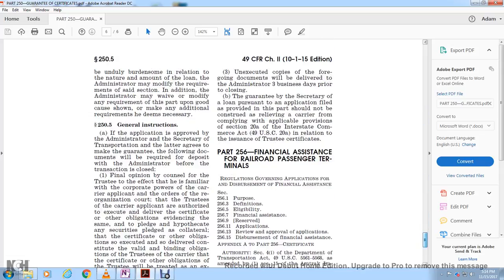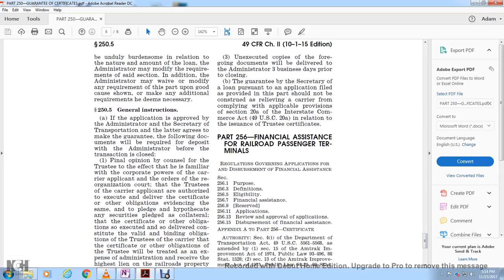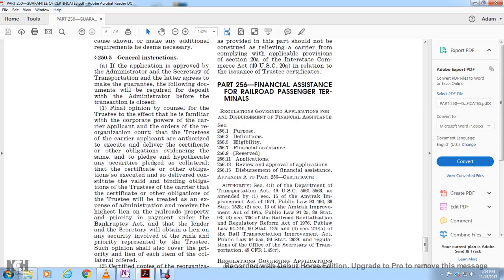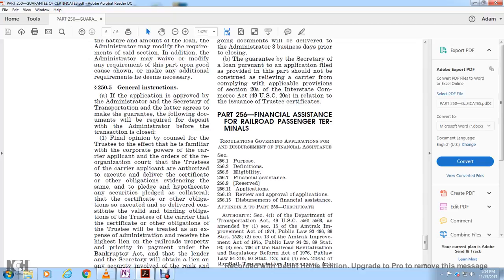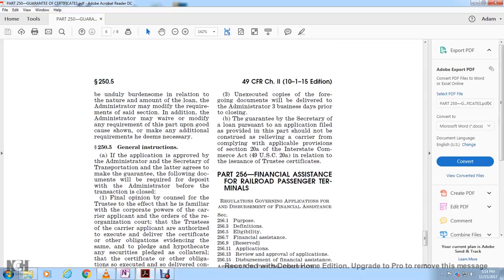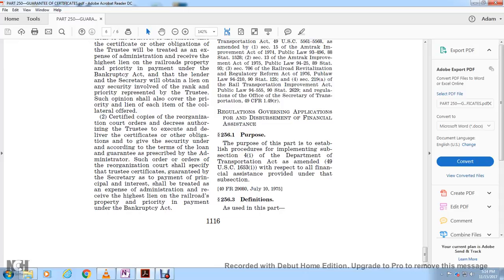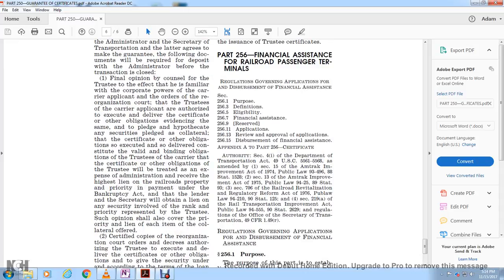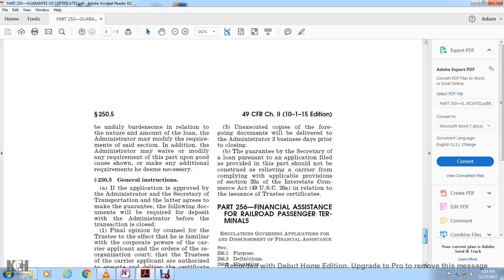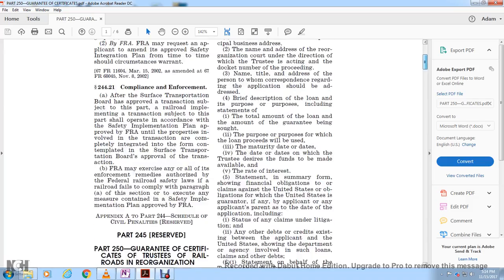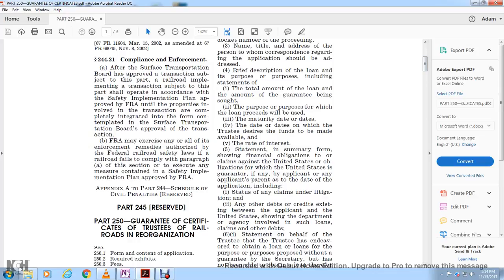And that was part 256, Financial Assistance to Railroad Passenger Terminals. Was it? I don't think it was. Was it? Sorry, no, it was part 250, guarantee of certificates of trustees for railroad reorganization.